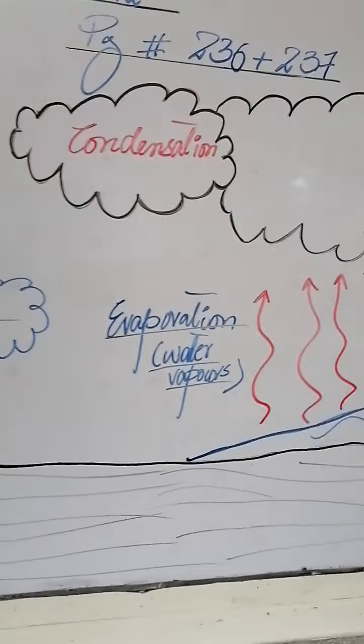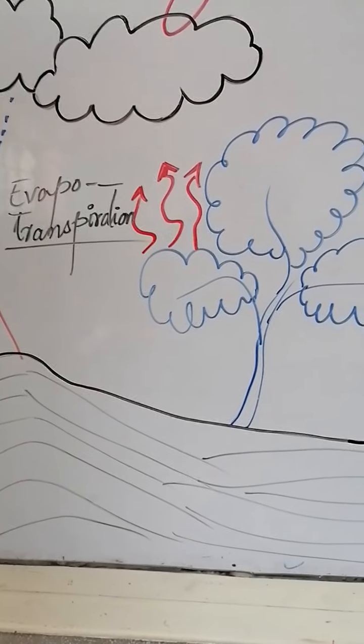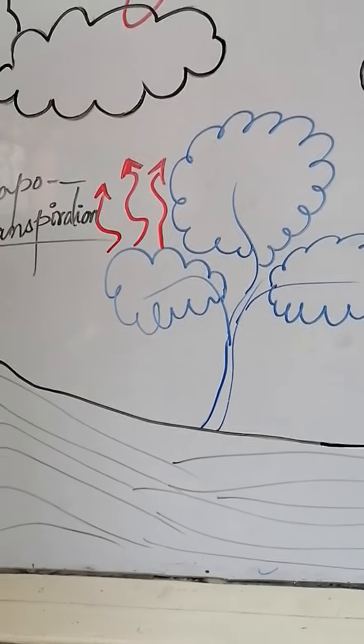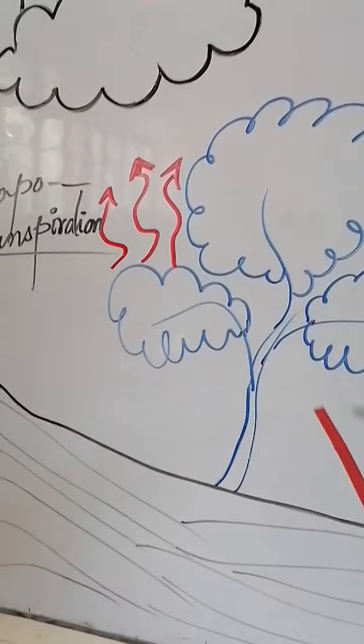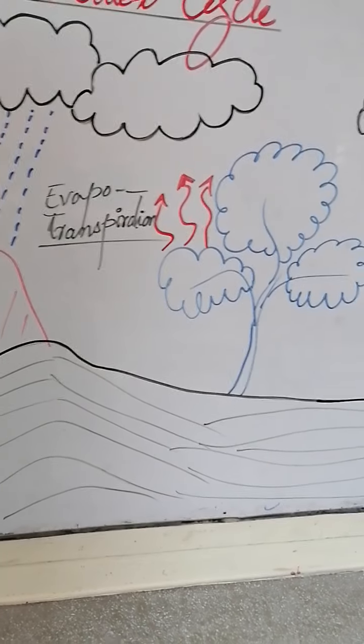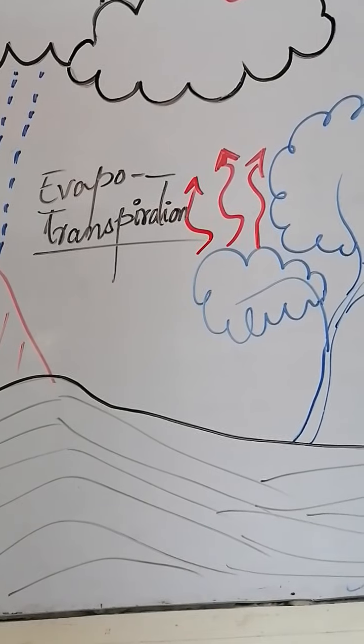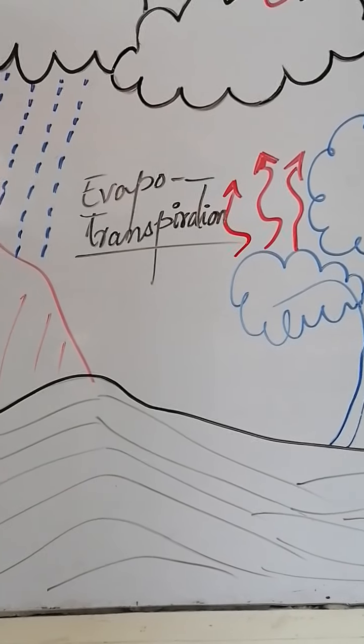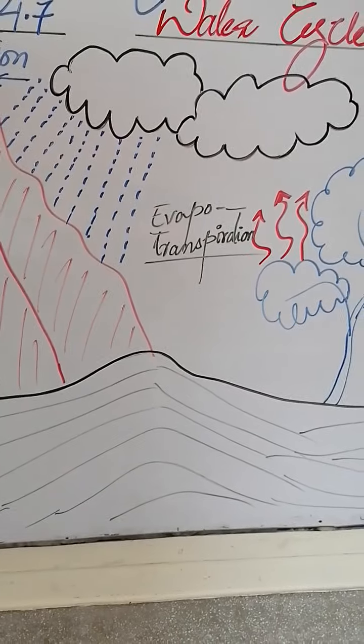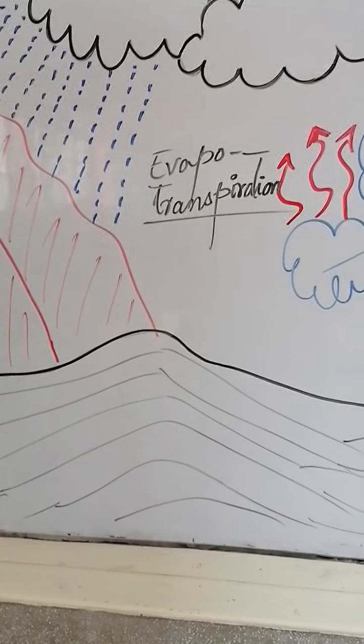फाइन. अब होता क्या है हमारे पास, water also evaporates from the plants as well. This is a plant, okay, so they are doing transpiration. So we can say transpiration is the loss of water, but they are doing transpiration in the form of evaporation, meaning they are losing water in the form of vapors. Evaporation means that when something loses water in the form of vapors. Fine. So plants are losing water, plants are doing transpiration.